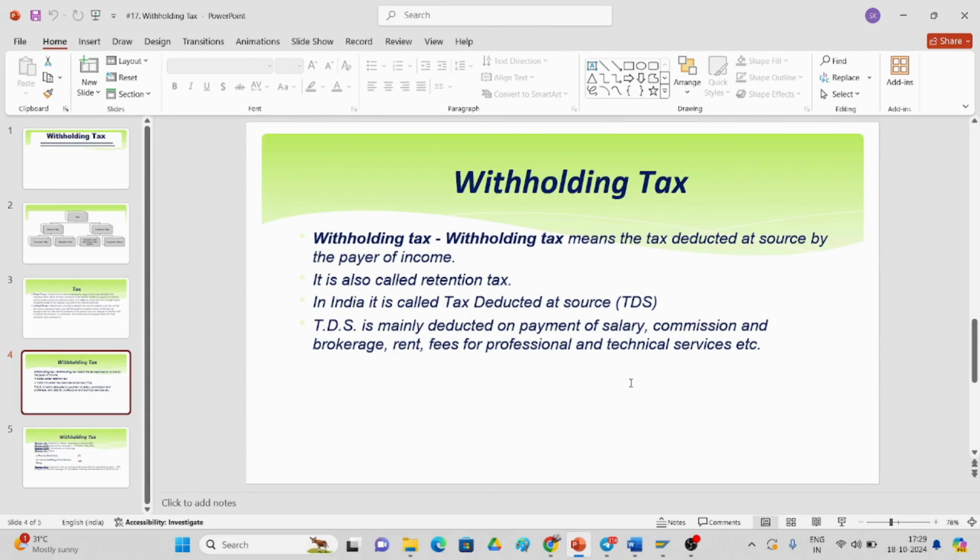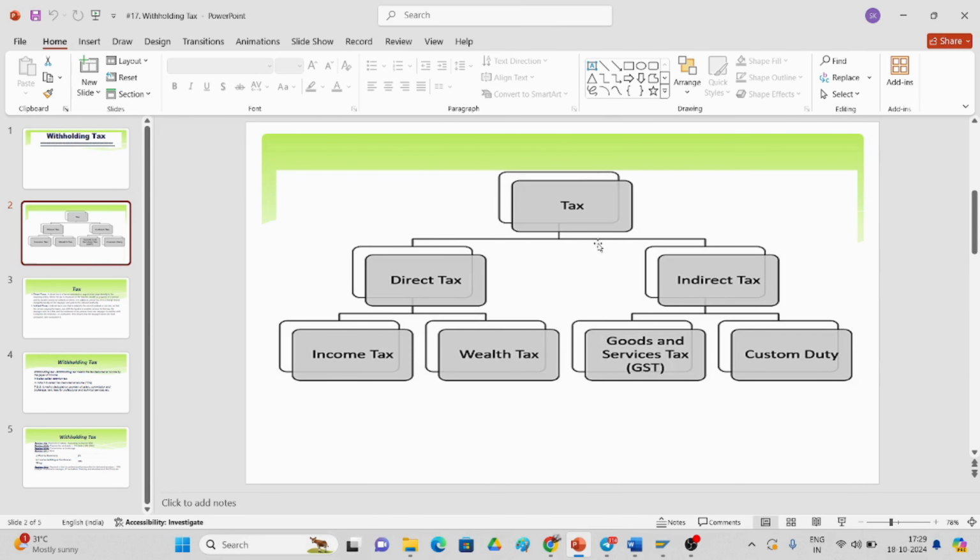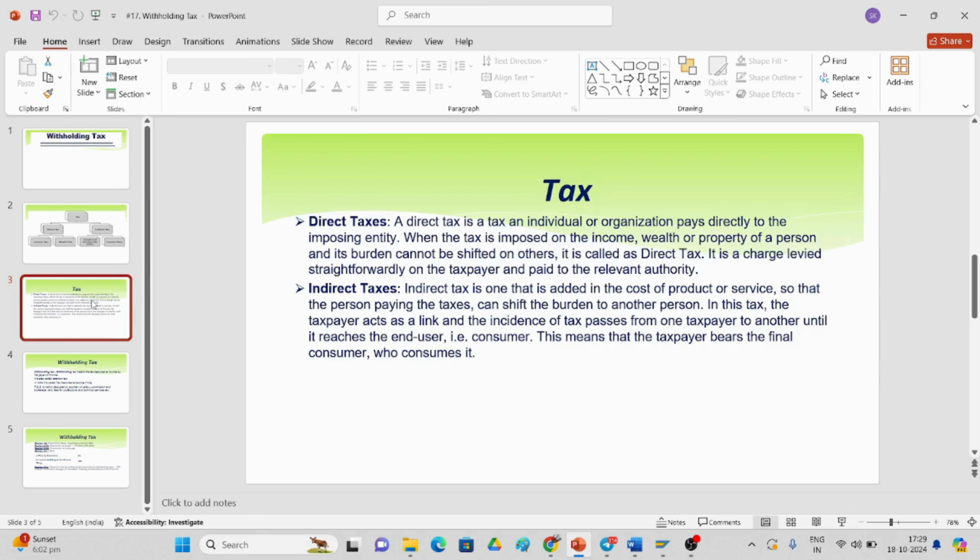Hi everyone. Today I would like to discuss the withholding tax. What do you mean by withholding tax? If you go to the slide and see here, the taxes are divided into direct tax and indirect tax. Direct tax comes under income tax and wealth tax; indirect tax covers goods and service tax and custom duties.